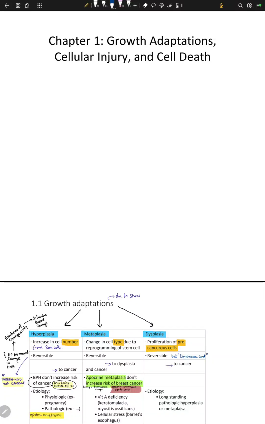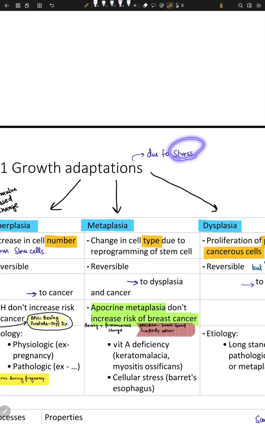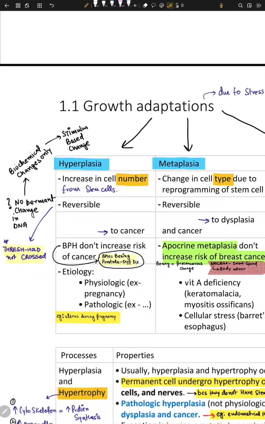Start with chapter 1, cell growth adaptation. Under cell growth adaptation, we have cellular injury and cell death. We'll be covering only cell adaptation. The cellular injury we can cover another time. So cellular adaptation is done because the cell wants to adapt to the stress which is induced by the stimulus, and